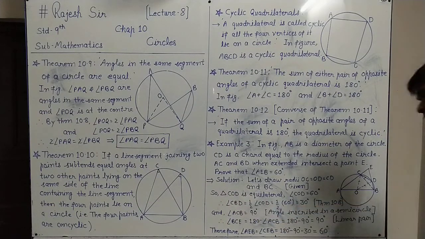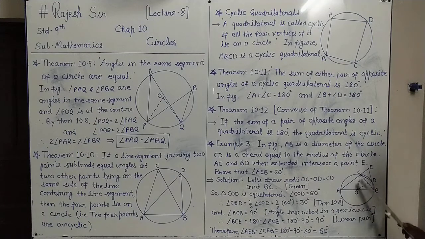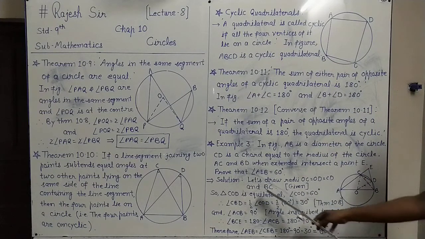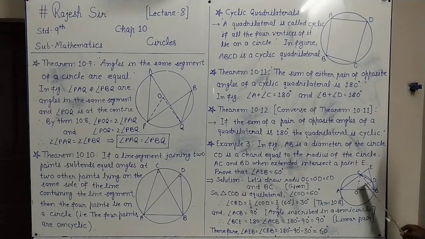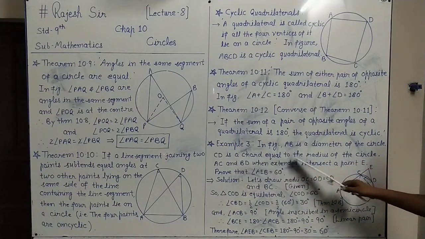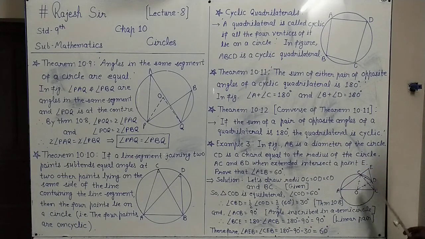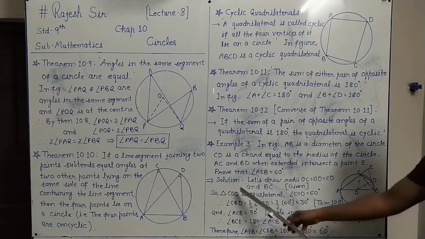So in the solution, very simple it is. Let's draw radii first, OC, OD, which is equal to CD, it is given actually. And one more thing, BC also you join. This extra 3 line segments we have to join. OC and OD are radii, so two line segments we have to join, and they are equal to the chord CD given in the question. CD is a chord of equal length to the radius, that way. And one more thing, BC also we have to join. So all the extra joining or construction we have shown by broken lines. Now you see the triangle COD.